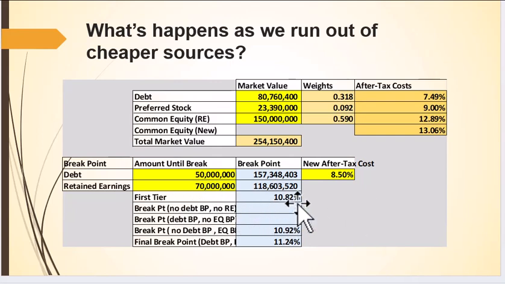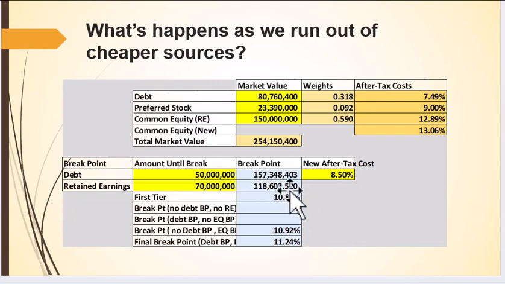So the first tier is that 10.82%. Now down here you see there's a breakpoint. This means there's no debt break, but equity broke. At this point, 10.92% is what the cost is. So from 0 to $118 million of funds, it's going to cost 10.82%.